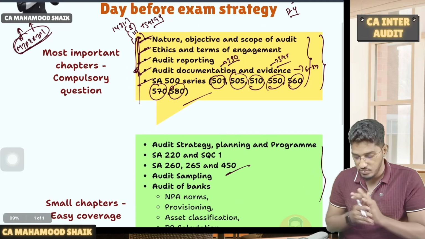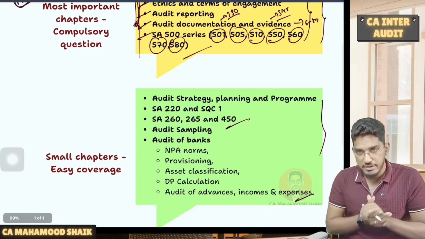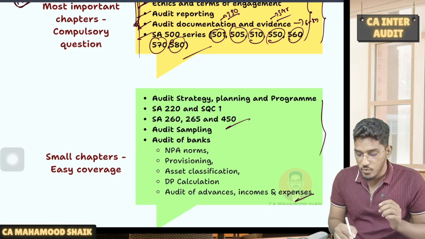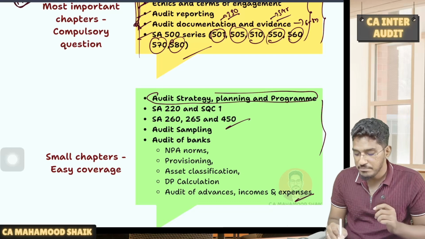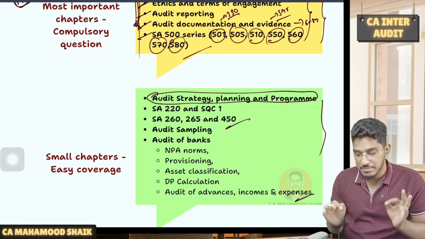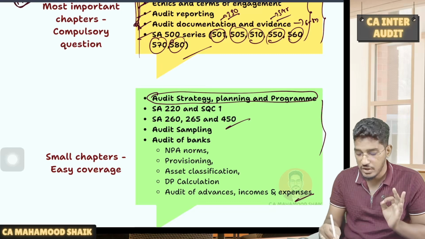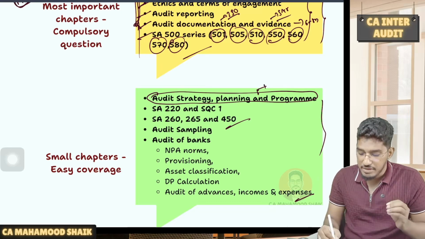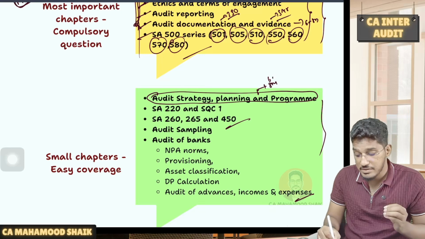Once you are done with that, I have identified a few topics which are actually very small in size. Compulsory questions will come. One is audit strategy, planning and program. These days, the significance of this chapter has increased a lot. Hardly you will find some 7 to 8 pages in the chapter, and from this chapter they are asking around 6 to 8 marks.